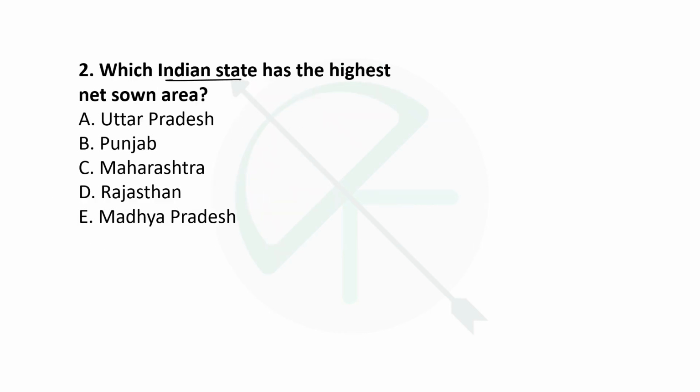Next is, which Indian state has the highest net sown area? Of course it is Punjab, right? Punjab has the highest net sown area, and total net sown area in India, it is around 139 million hectares. So option B is the right answer here.